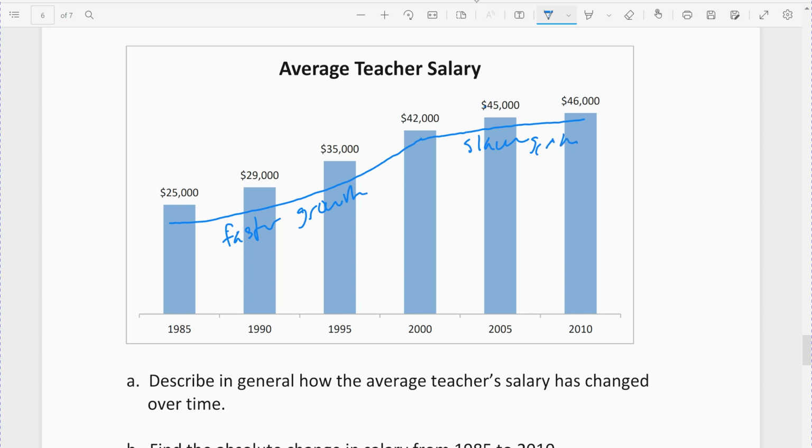So from 85 to 2000, it grew faster. It's still growing over 2000 to 2010, but it is definitely a much slower rate. It doesn't jump up by as much over those years. You can put that in your own words. I'll leave that for you to put in your own words in the description.